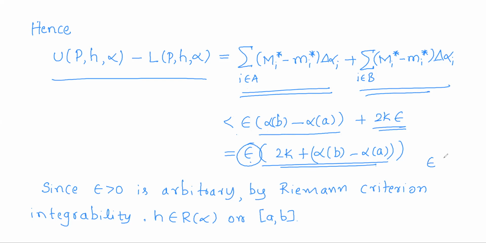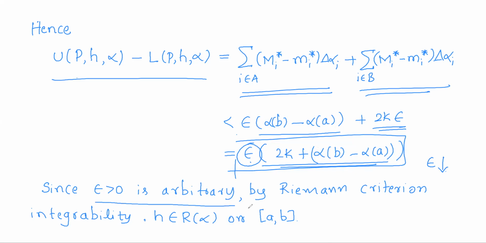As you choose epsilon smaller and smaller, we can make this distance as small as we desire. So as epsilon becomes smaller and smaller, the whole right hand side becomes smaller and smaller, so that we can make this distance less than any positive value.